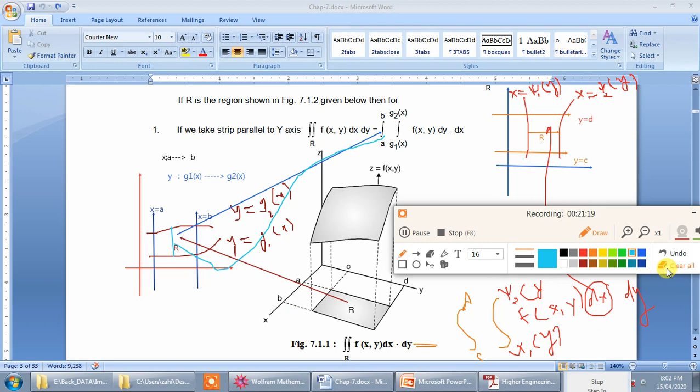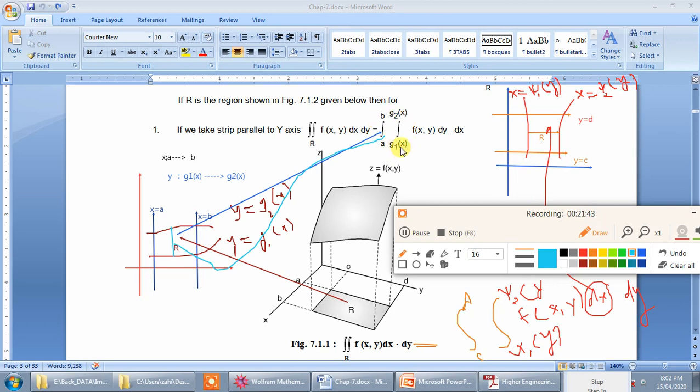So what is the order? If I am integrating first with respect to x, then with respect to y, my order becomes dx dy. And if I am integrating first with respect to y, then with respect to x, the order of integration becomes dy dx. Whether you write dy dx or dx dy is immaterial, because ultimately the limits decide the order of integration.